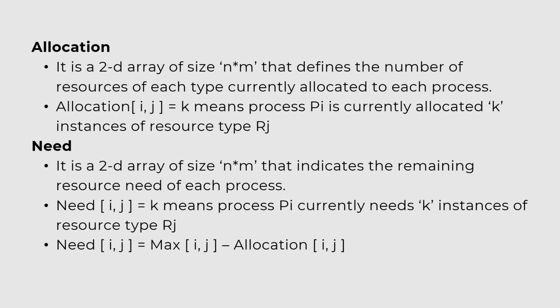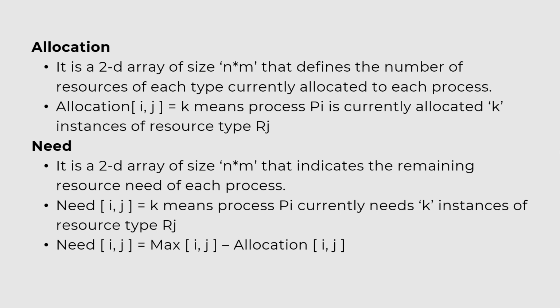Allocation. It is a 2D array of size n into m that defines the number of resources of each type currently allocated to each process. Allocation of i, jth index equals to k means process Pi is currently allocated k instances of resource type Rj.